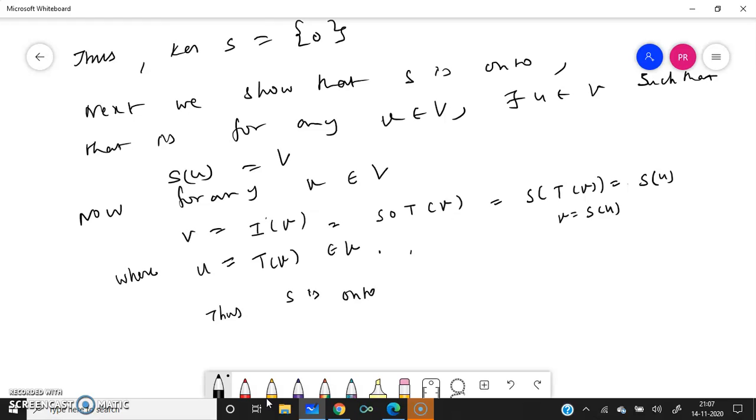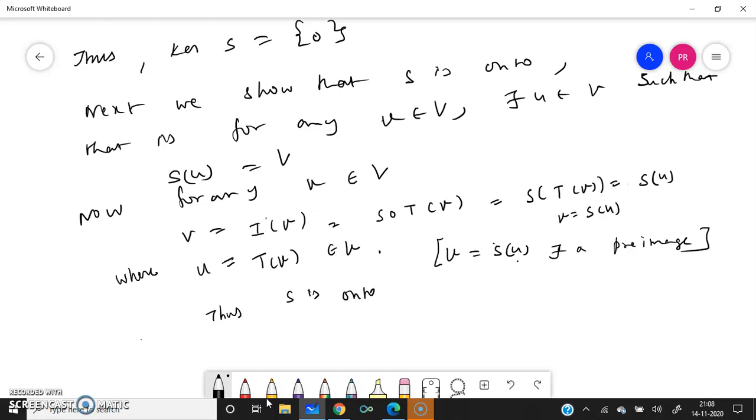We can write here U equal to T of V, for some V in V, so S of U equal to V. Sorry, we now got V equal to S of U. That is, we ultimately got that there exists a pre-image U. That is what we proved. Therefore, S is onto.